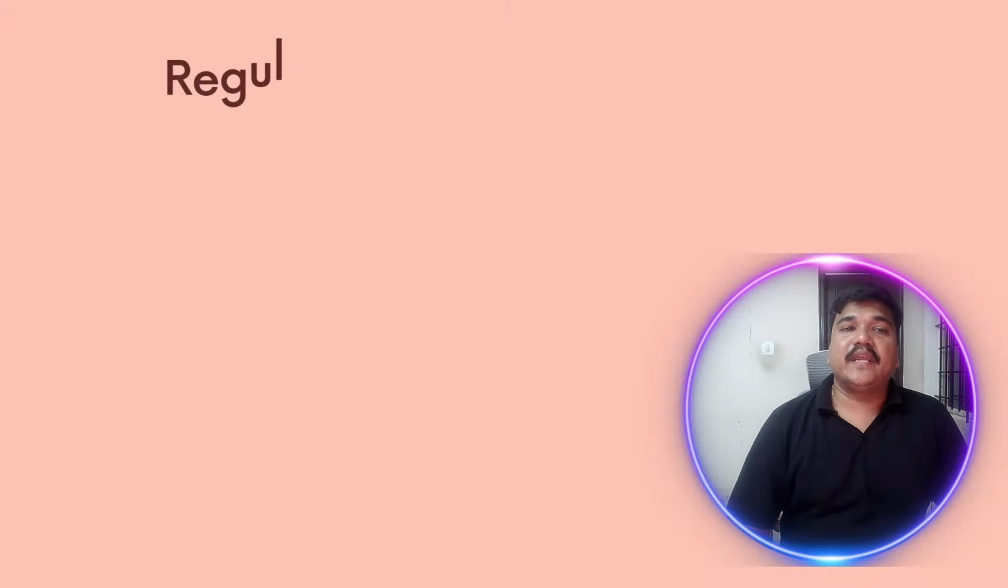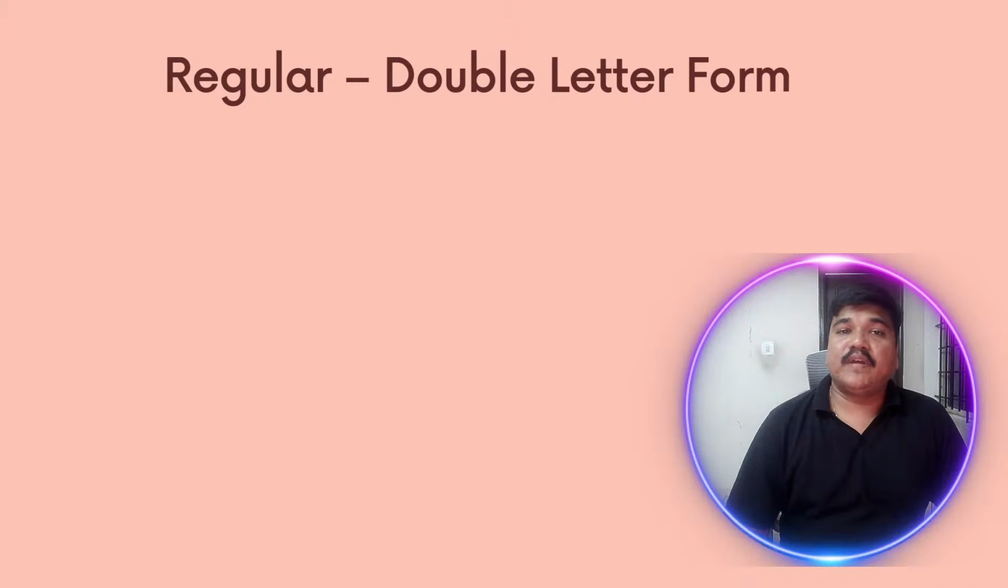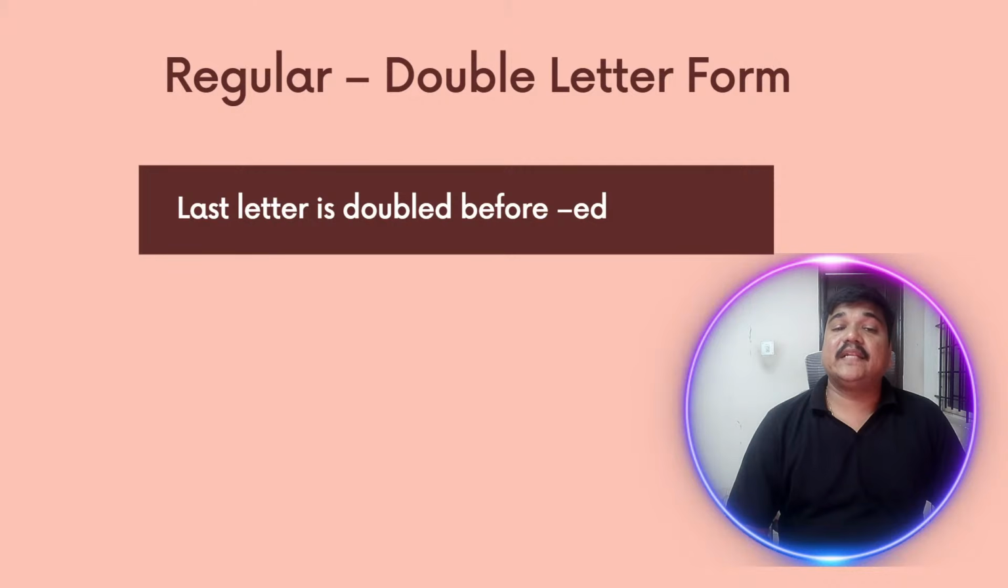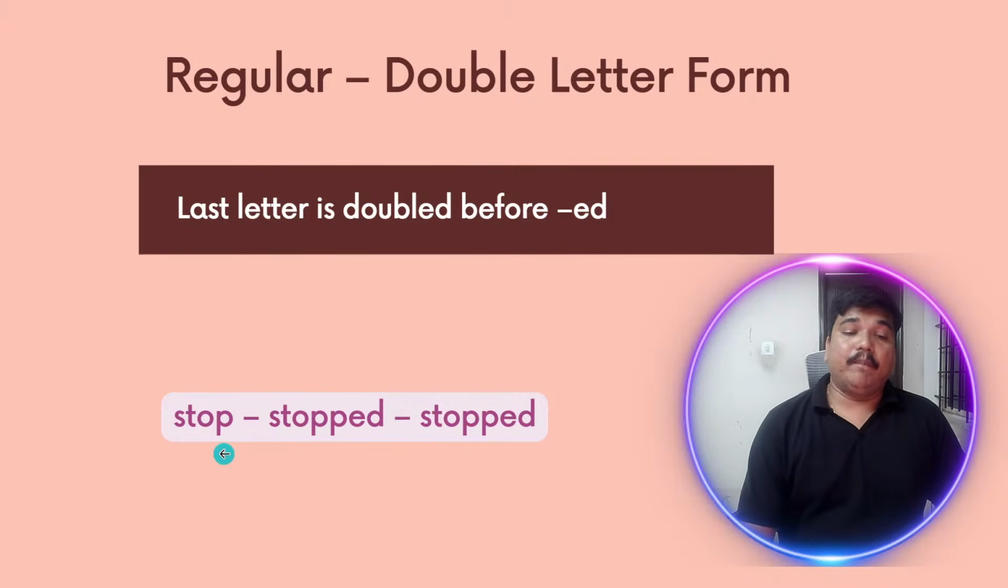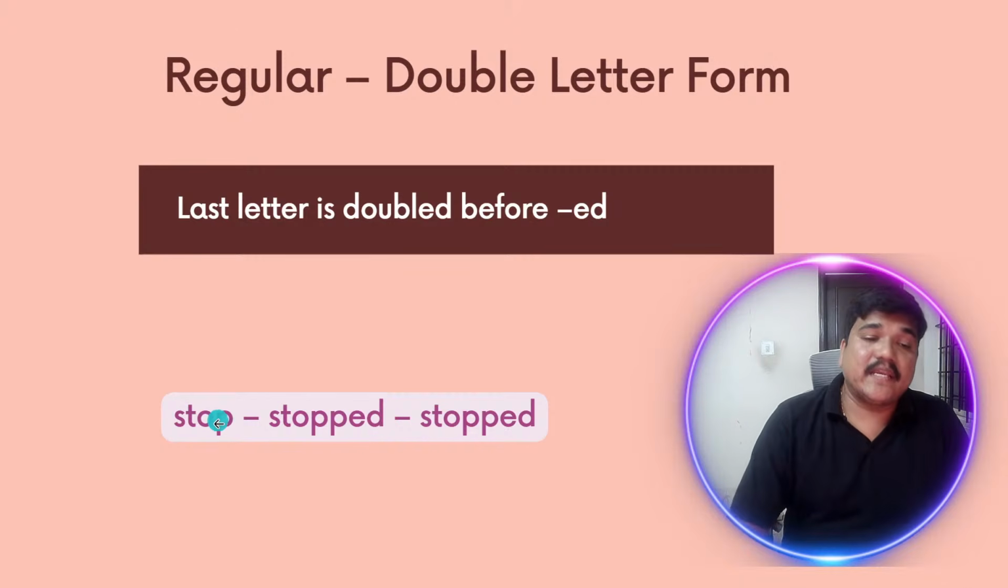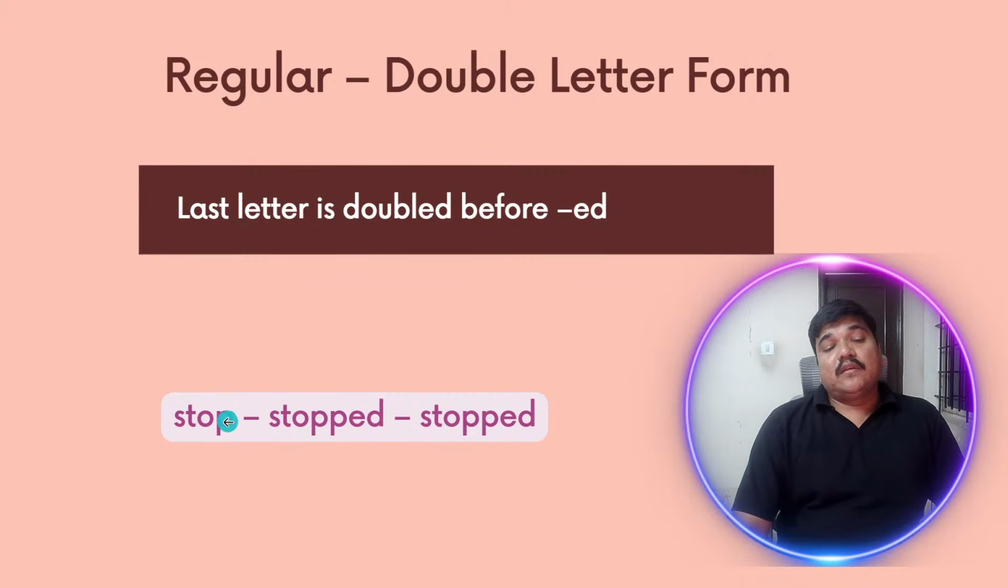Okay, so we understood three important rules. Fourth one is regular verb with double letter form. The last letter is doubled before ed. Let me give you an example. Stop. In this case, it is getting doubled. Stop becomes stopped, not just ed. Here one more letter, p, is added.